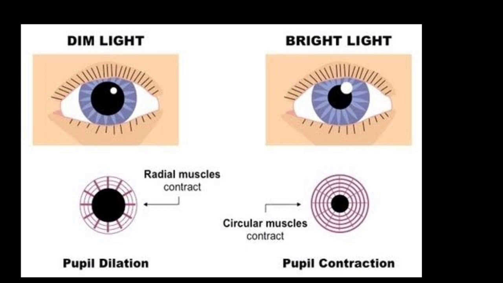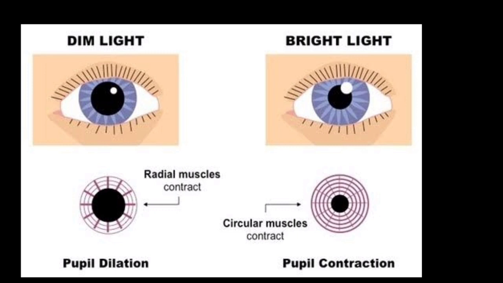At the same time, when we come out of the dark room into the daylight, immediately the diameter of the pupil decreases, because it allows less light into our eyes. So just observe two points here.